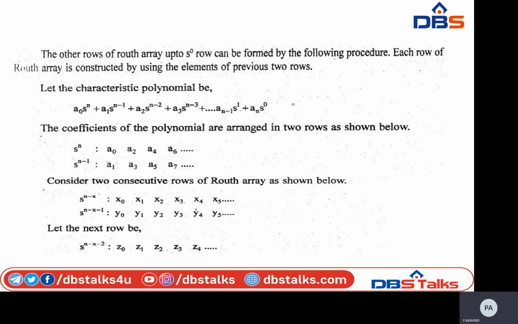Here these coefficients, whatever coefficients I have, that is s power n, s power n minus 1, simply I am writing A0, A2, right? So instead of A0, A1, A2, A3, I am writing the first two rows in terms of s power n minus x, s power n minus x minus 1.